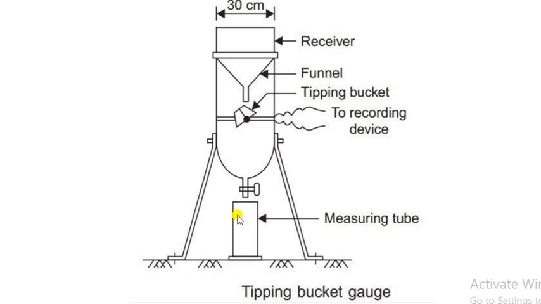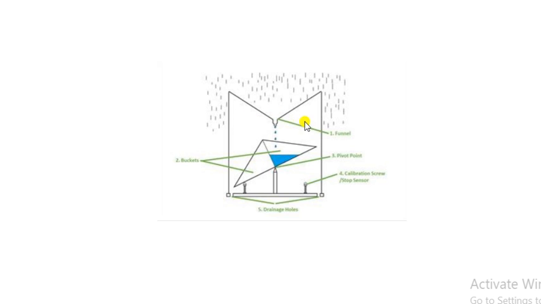क्या होता है, a pair of buckets are pivoted under the funnel in such a way that one bucket receives water. Let me show you one clear figure so that you can understand. This is a tipping bucket.